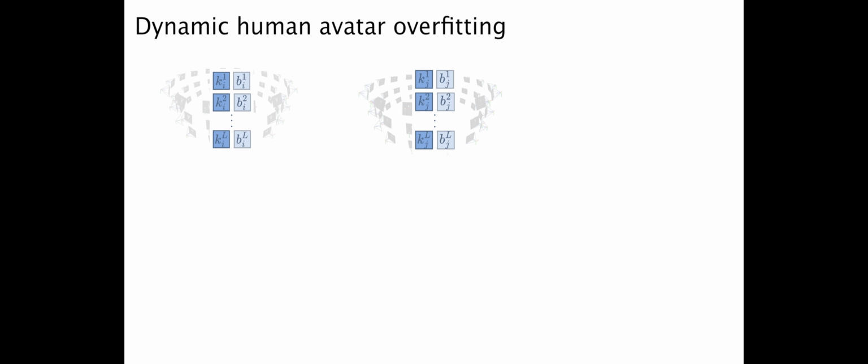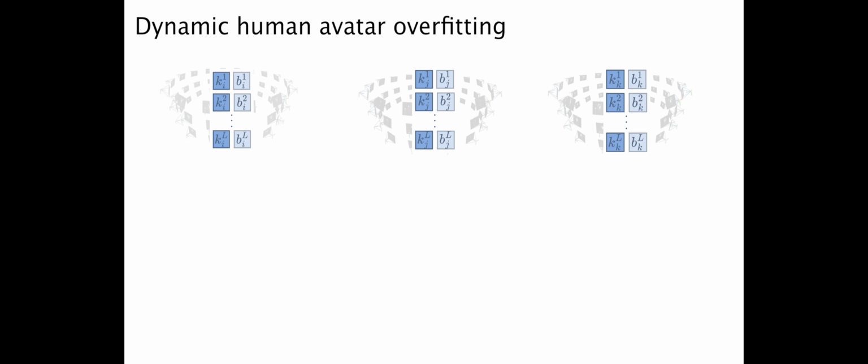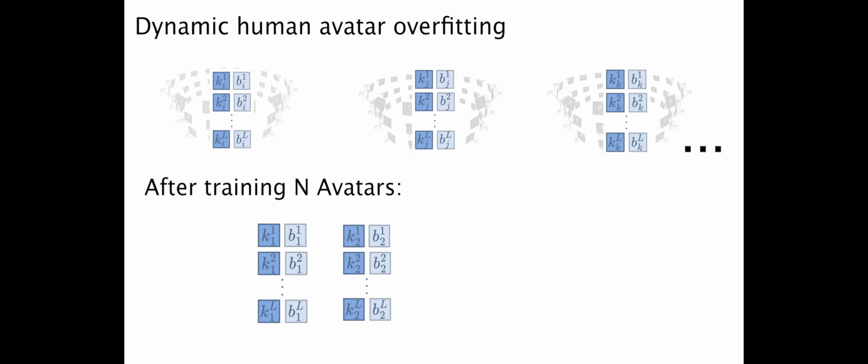This process is repeated for every individual in a multi-view human video dataset. As a result, after training on n different individuals, we obtain a collection of network weights, each representing a unique dynamic avatar. This collection is used for the second stage of our pipeline.